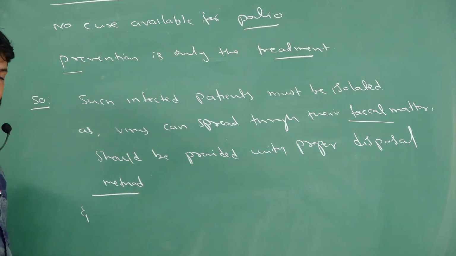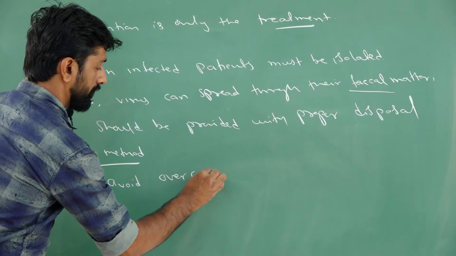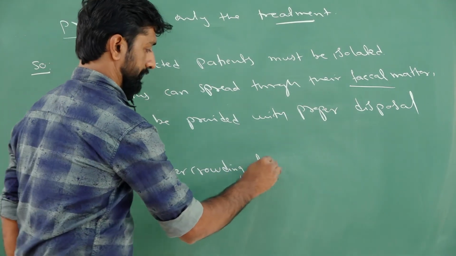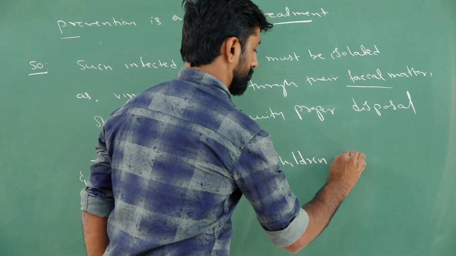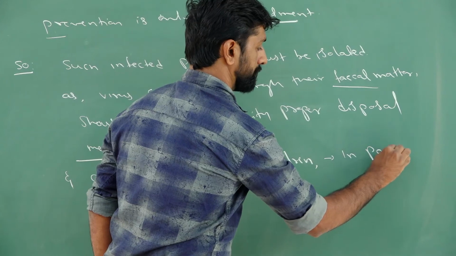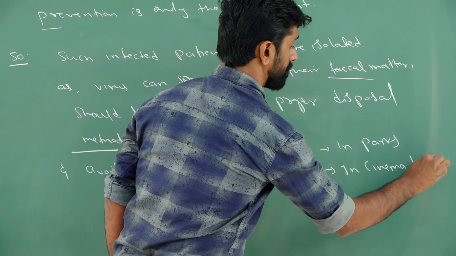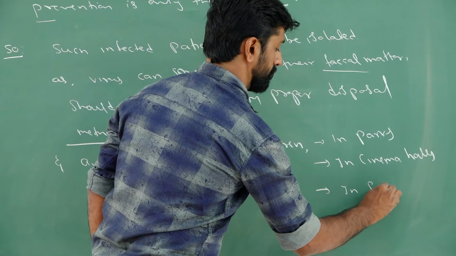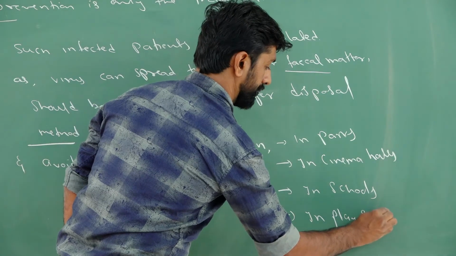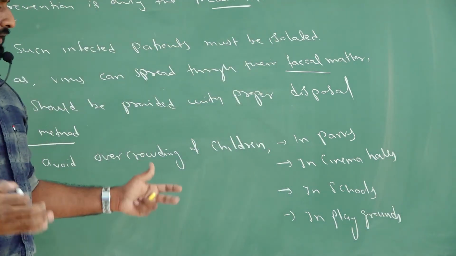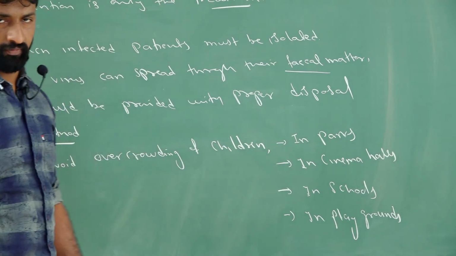And also, avoid overcrowding of children, particularly in parks, in cinema halls, as well as in schools and also in playgrounds, so that if any child is infected with polio, it should not get transmitted easily to other children.